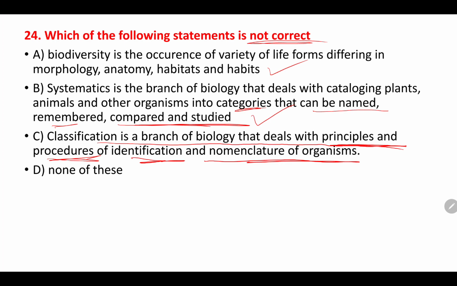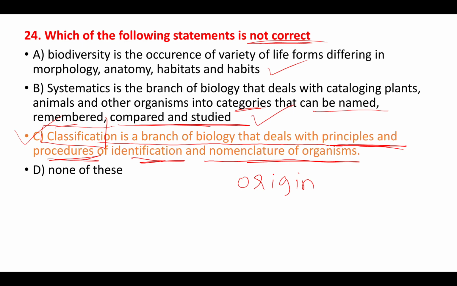But classification helps in understanding different varieties of organisms. This also gives an idea about the origin, evolution, right? But here they have given identification, principles, procedures, nomenclature. No, it is just a grouping of organisms, grouping the different kinds of organisms, right? So option C is the incorrect statement. So we'll go with option C, right?